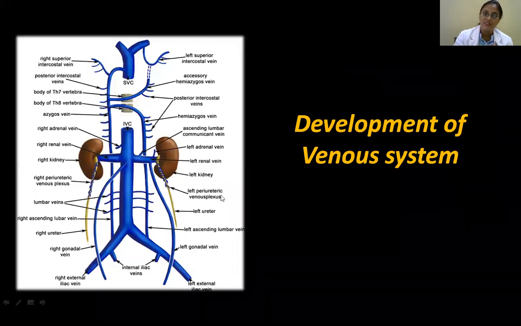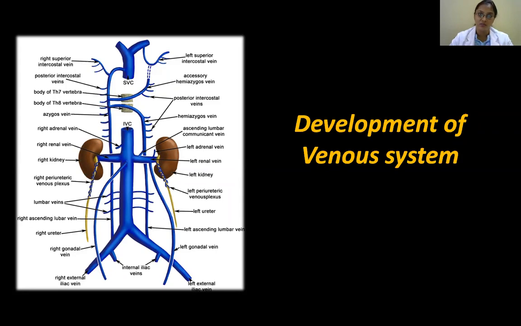So that's about the development of arterial system. So you should know what is vasculogenesis, what is angiogenesis. Then you should be able to draw a diagram of the pharyngeal aortic arches and what are the derivatives. So 6 pairs of arches having 6 pairs of aortic arteries, and they connect your ventral aorta and dorsal aorta. So ventral aorta is nothing but the aortic sac, which is the terminal part of your truncus arteriosus. And that expands and gives rise to all the blood vessels.